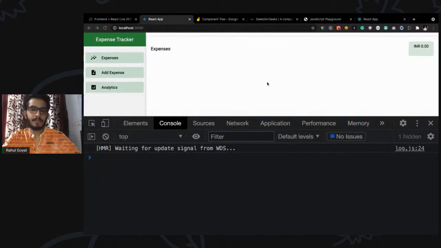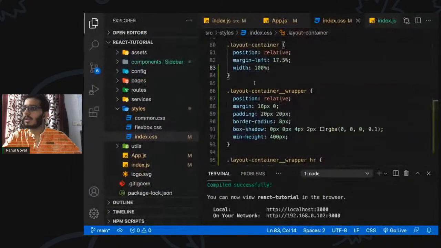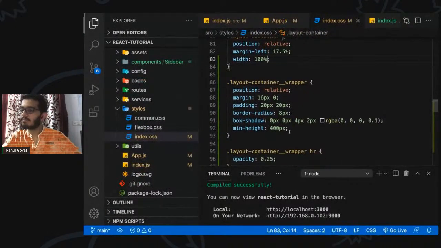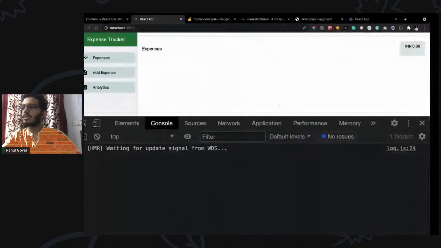Now better. Okay, and we can specify some margin here. So we have given some margin.